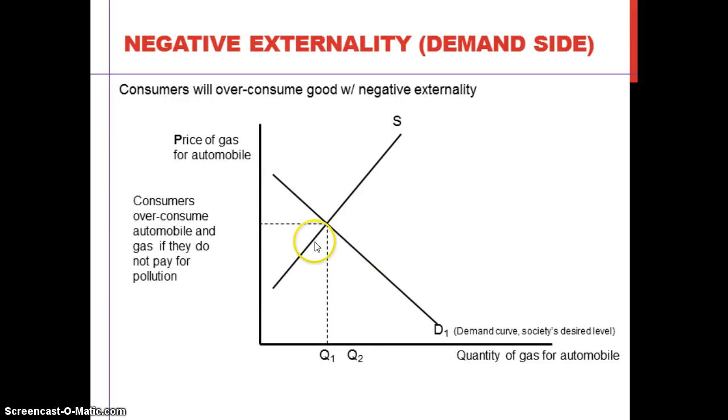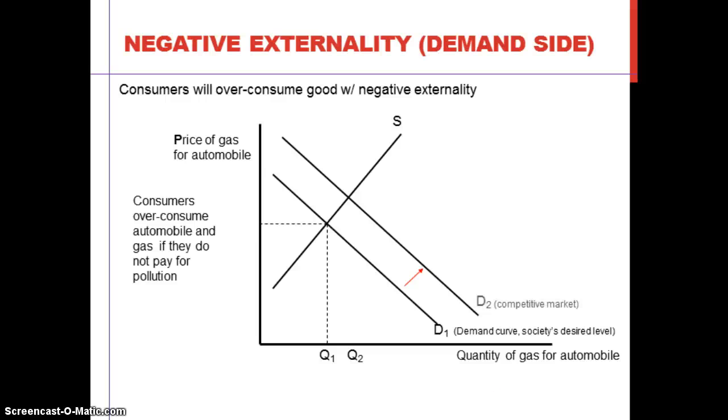So in this situation, the ideal equilibrium here is not the market equilibrium. Consumers pay for pollution. Because consumers are self-interested in a free market, they just consume gas as much as they want.